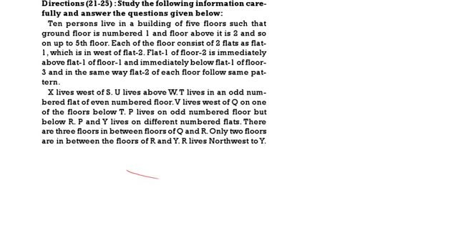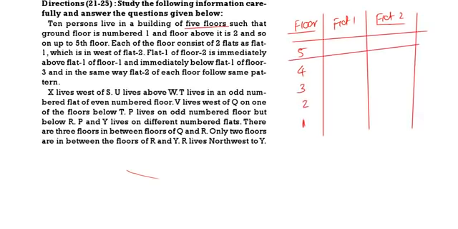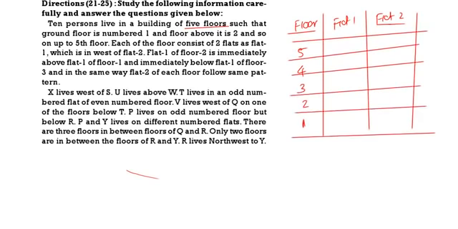So here it is a floors puzzle. Floor, flat 1, flat 2. We can take it like this. There are totally 5 floors, so write down the numbers 5, 4, 3, 2, 1. Floors are always written in descending order. Now start the puzzle.